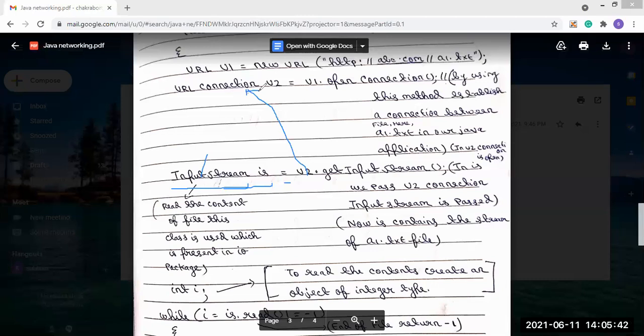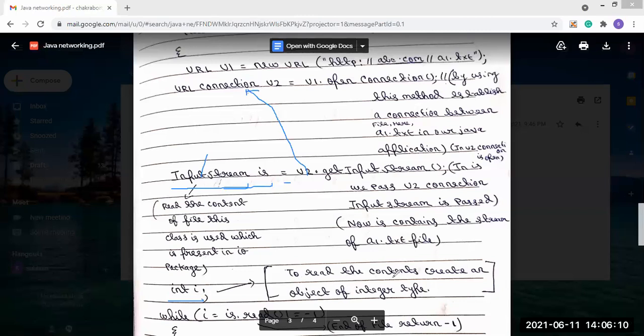All the things will now be passed into the input stream. So the input stream will collect the file, and the content that is present inside the file will be taken by the input stream. Okay. And after that, what do we want to read, that is, what are the contents? So we are creating here an int i.